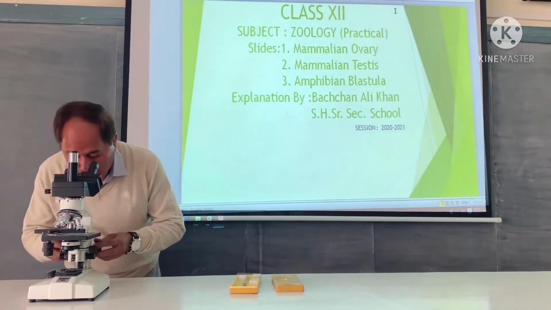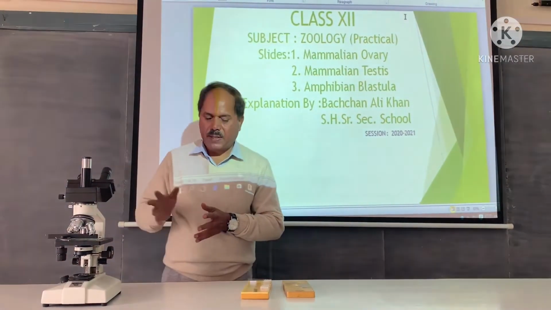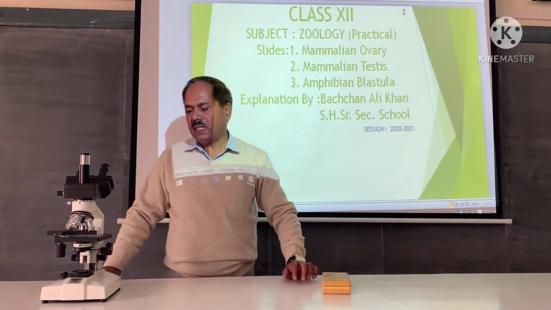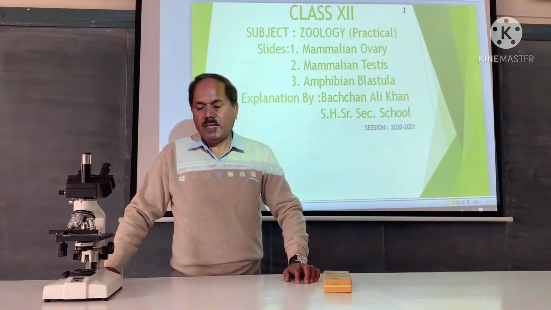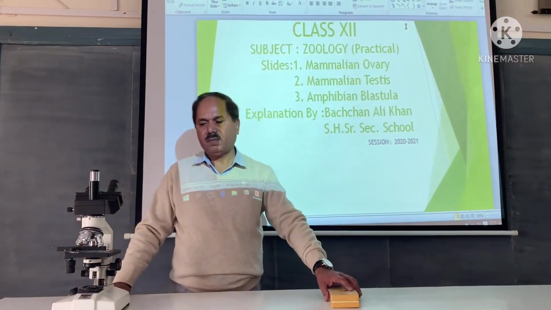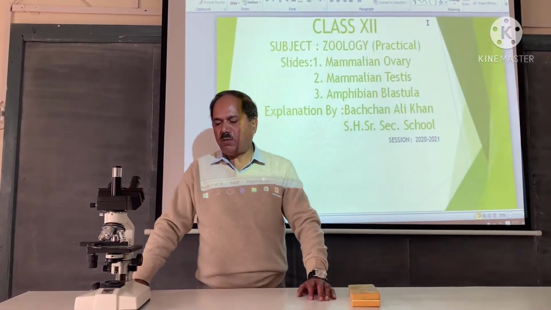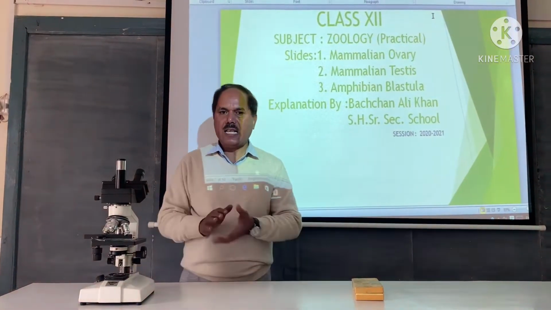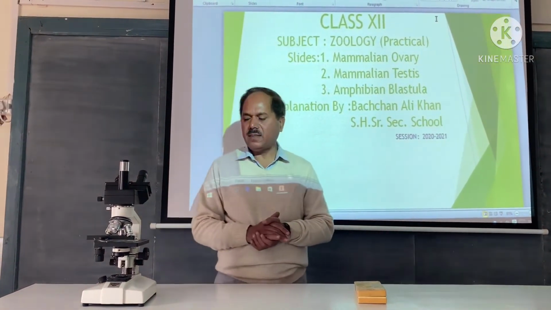Appropriate adjustment to ensure proper focusing. So this slide shows mammalian testis transverse section. We can see here seminiferous tubules. In the seminiferous tubules there is lining of cells. In the lining there are two types of cells. Sertoli cells, large size, somewhat pyramid shaped cells are there.